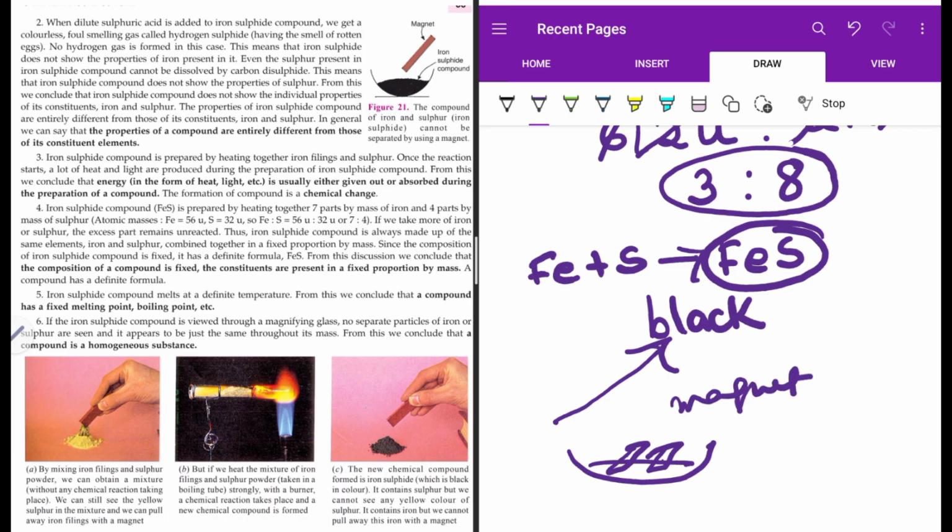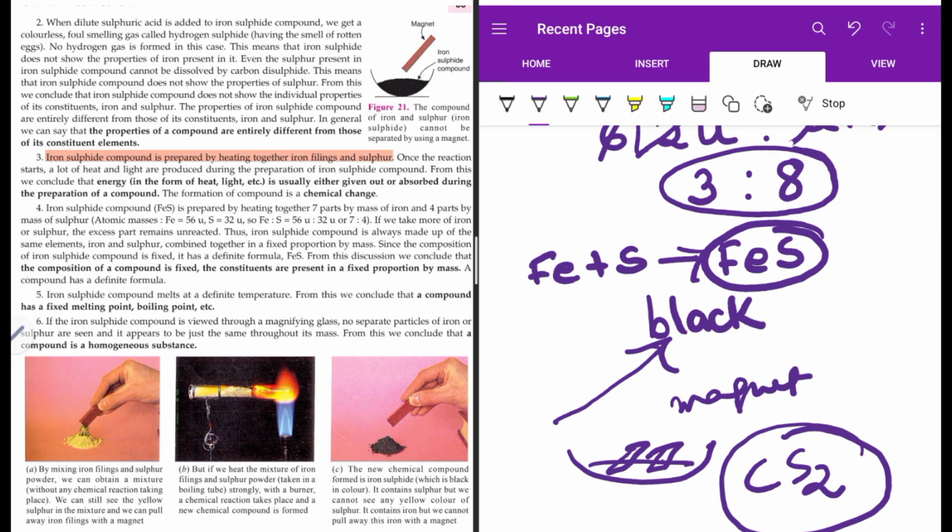You try to dissolve this iron sulfide in carbon disulfide. You will say, no ma'am, it's not getting dissolved. So why? Because it is not possessing the properties solely of iron or solely of sulfur. Okay, so iron sulfide compound is prepared by heating together iron and sulfur.